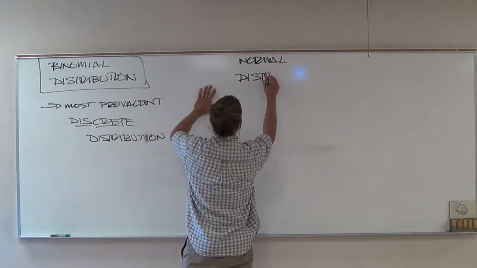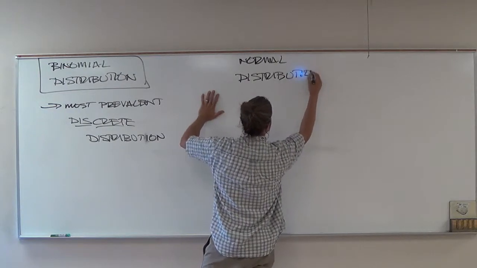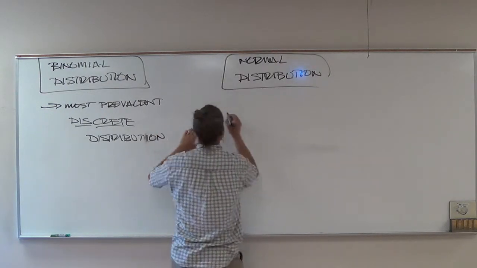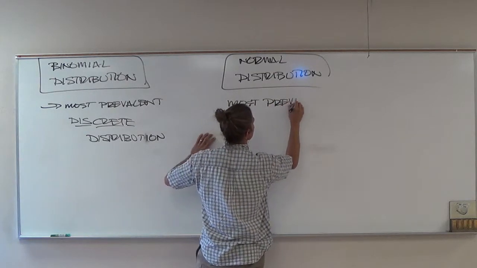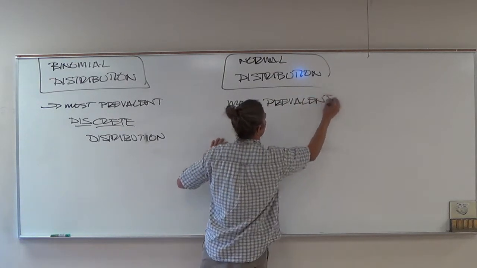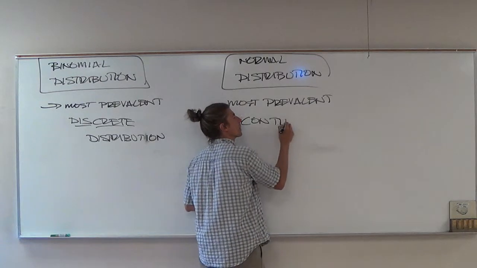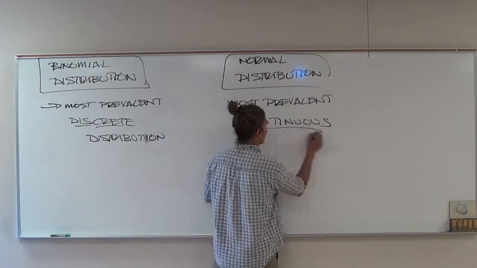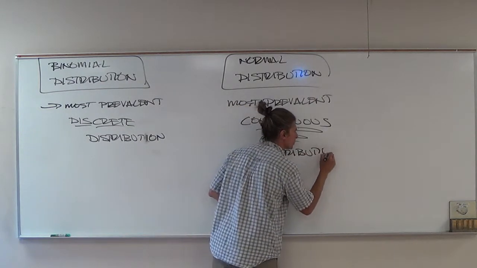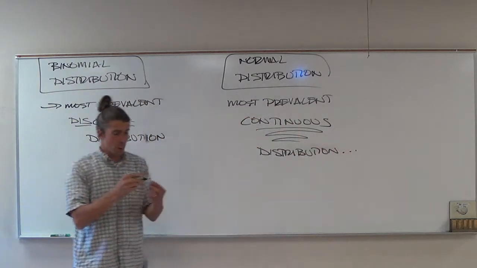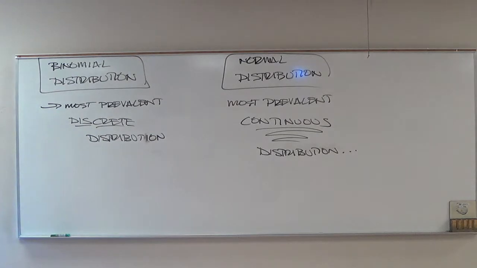Because the normal distribution is the most prevalent continuous distribution. Binomial is the most prevalent discrete. There are other ones.